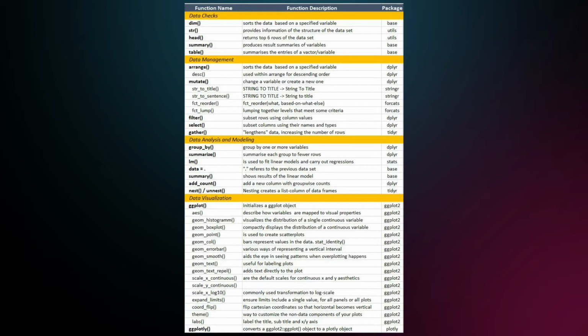We will use some basic functions for the data checks and data management, some to clean up the variables, or use the gather function to create a new dataset for plotting later. We will use the basic 5 Tidyverse functions, arrange, mutate, filter, select and gather for some data management, and then run some data analysis and modeling with the linear model function. A big part of data exploration is visualization, so we will use a lot of ggplotting, from histograms to boxplots and column bars.